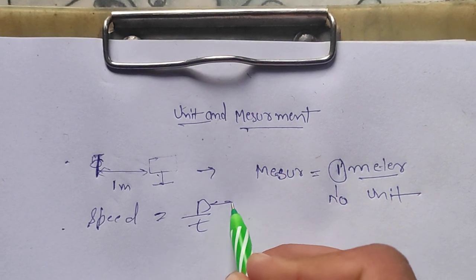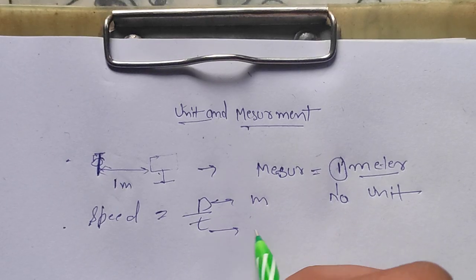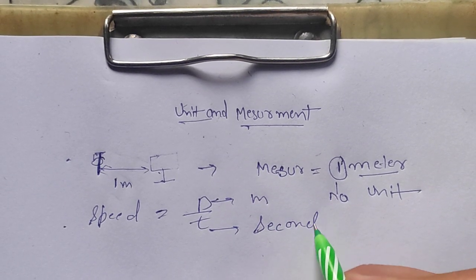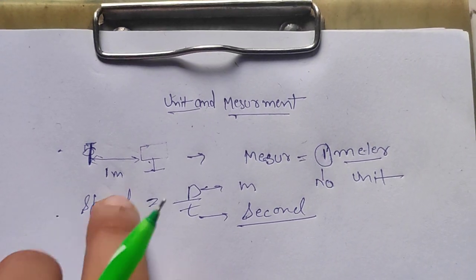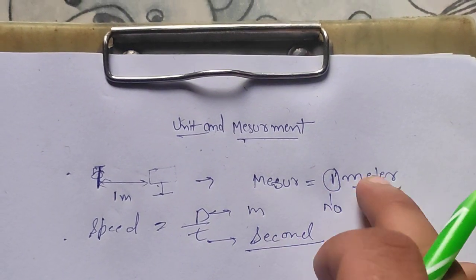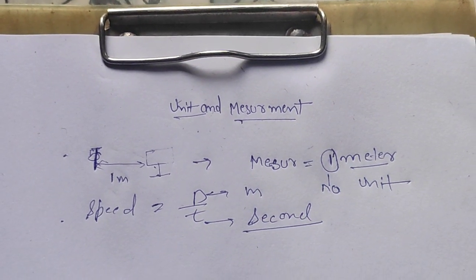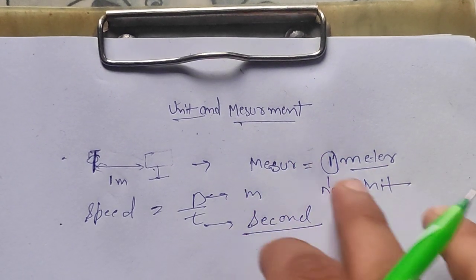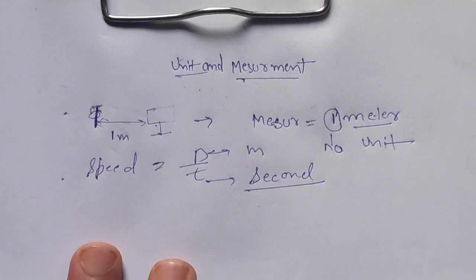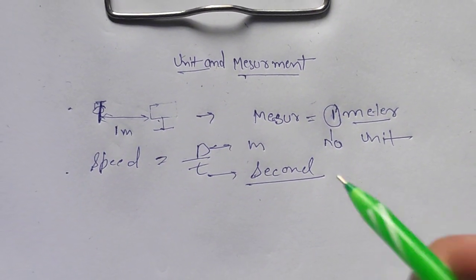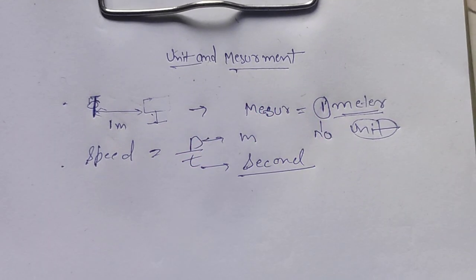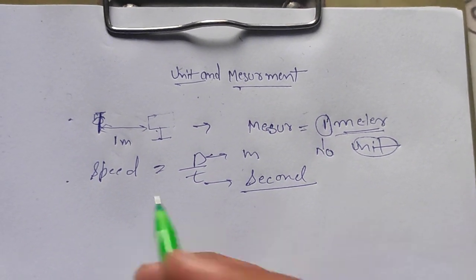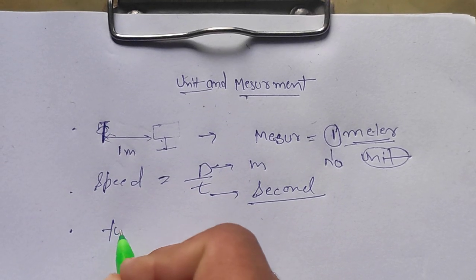Here the distance is in meters and time is in seconds, so we get the speed in meters per second. So we have two types of units, and we get the second from the first.